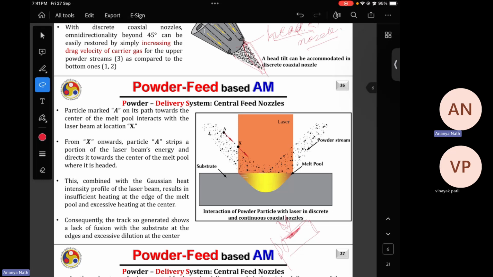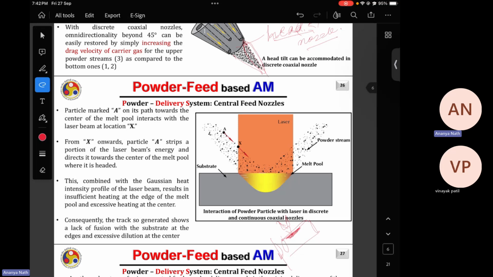After that, you can machine the upper surface to get a smooth finish. So this is how people used cladding, the state of the art of DED. In case of cladding, you have to go for a top hat profile.